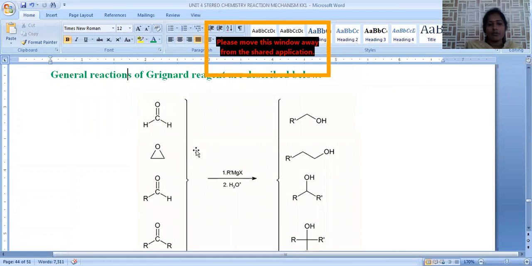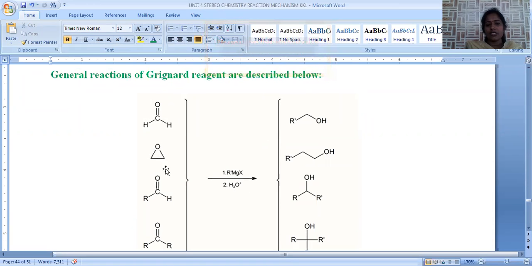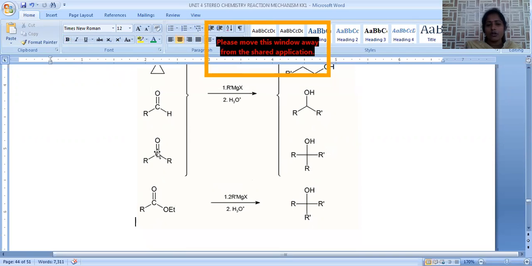We have a few example general Grignard reagent reactions. When treated with RMgX followed by hydrolysis, formaldehyde gives primary alcohol. A cyclic ether is also converted into a primary hydroxy compound. A normal aldehyde gives secondary alcohol, and a ketone gives tertiary alcohol.